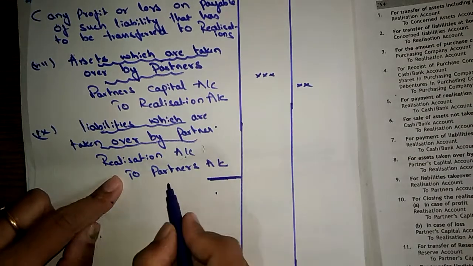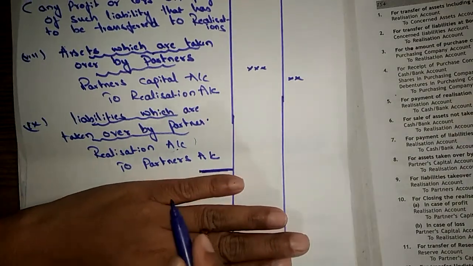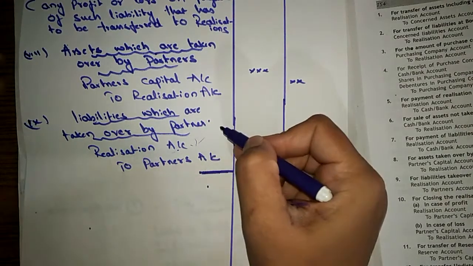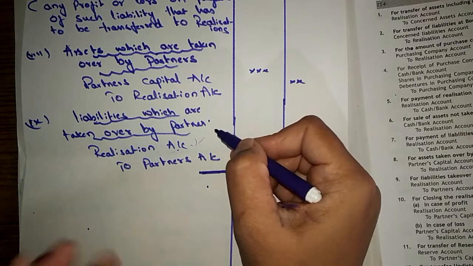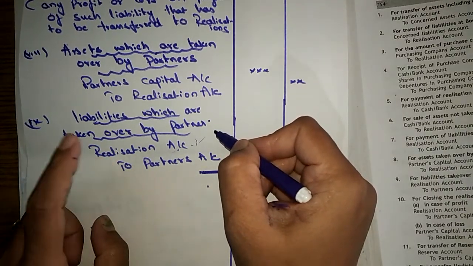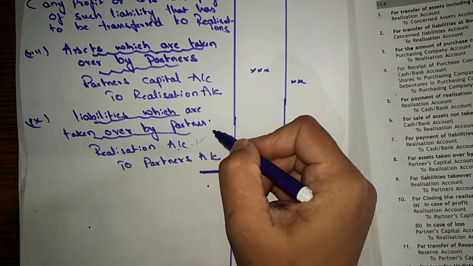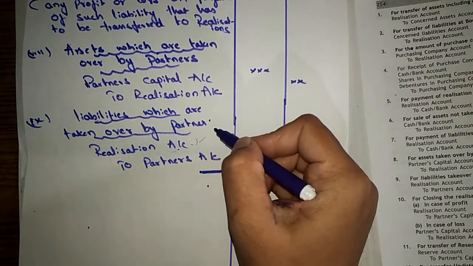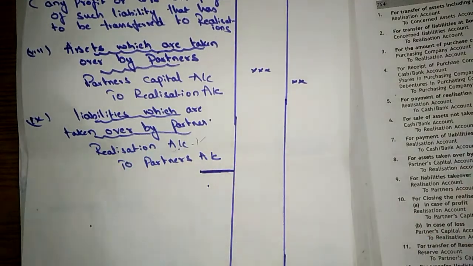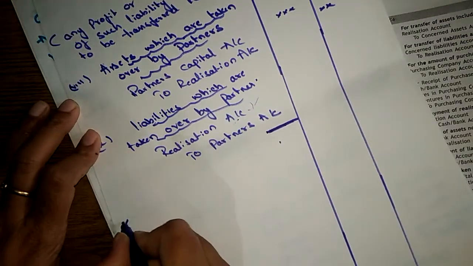So at this point, you are going to open the realization account and see whether you have profit or loss on realization. So on the 9th point, make a realization account in the working note. Then the 10th entry.